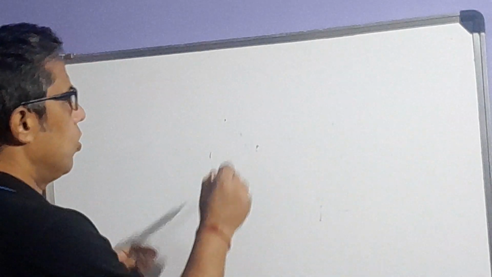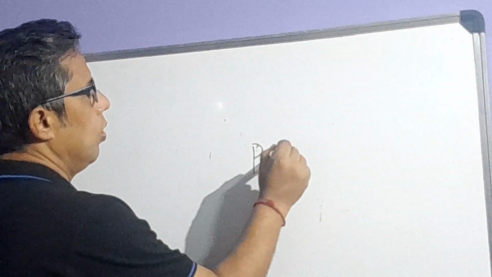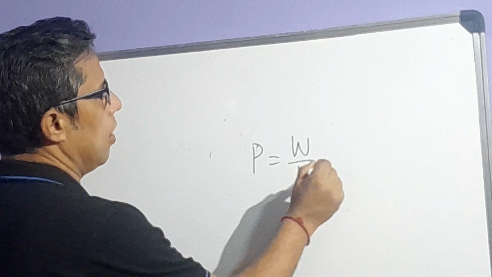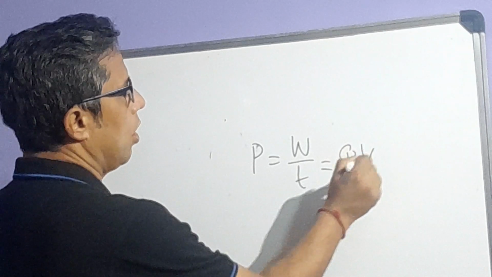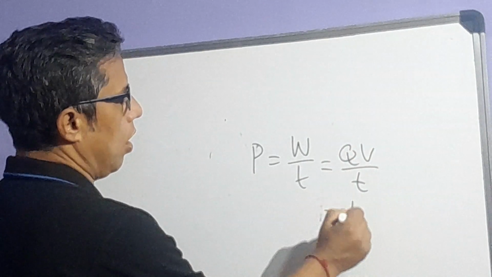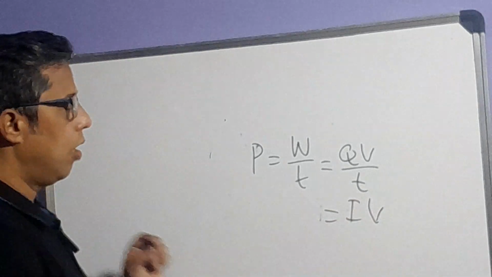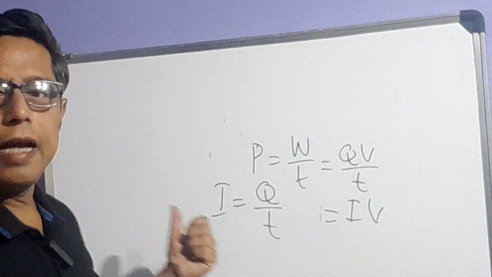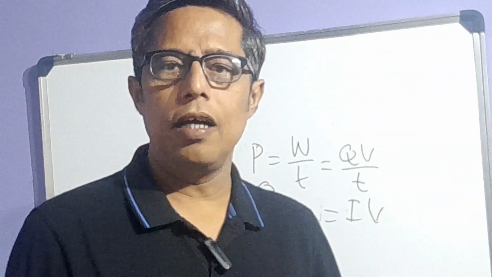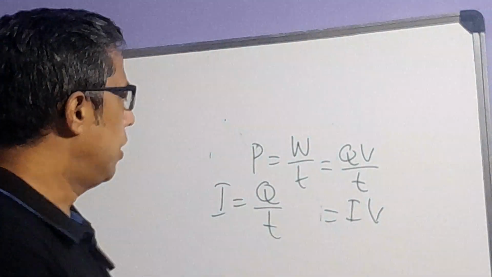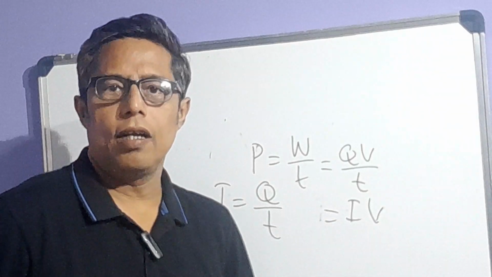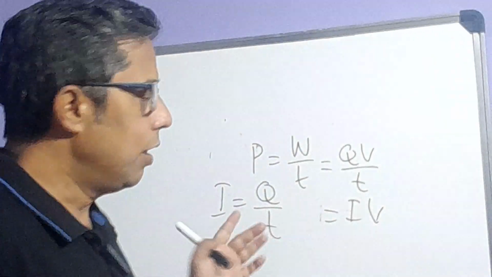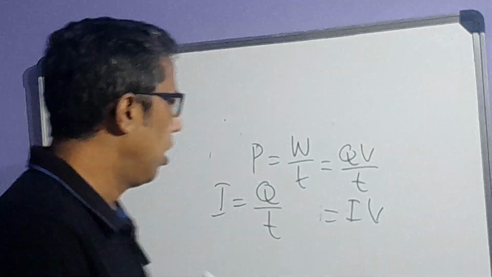Now this will help you when you go for power. Power P is equal to W by T. So W is equal to QV, therefore P is equal to QV by T, which is IV. Current I is equal to Q by T, meaning the rate of flow of charge is the current. So the fundamental thing is the flow of charge inside a conductor. The conductor has free electrons, and they are moving.